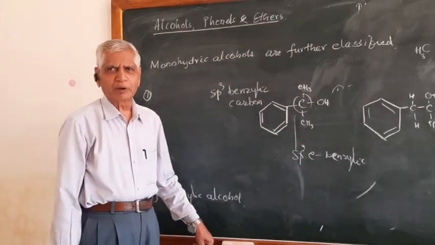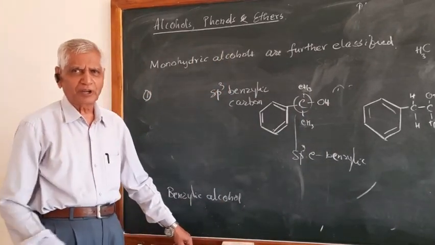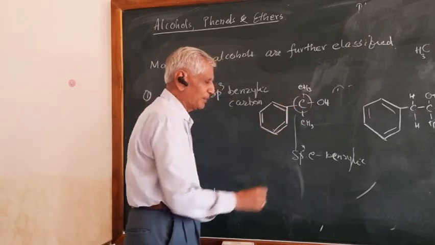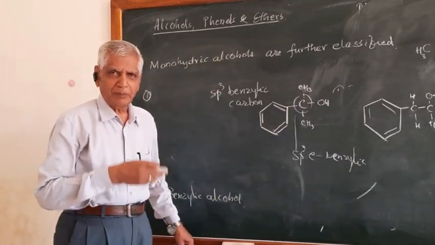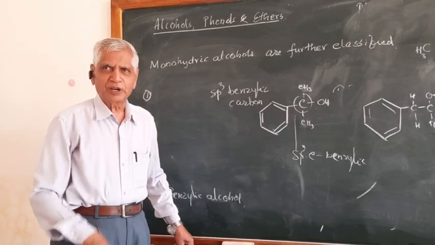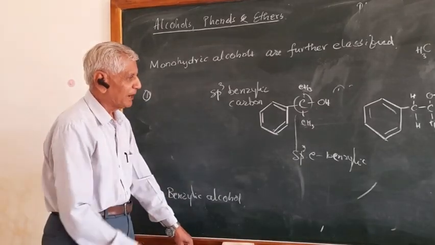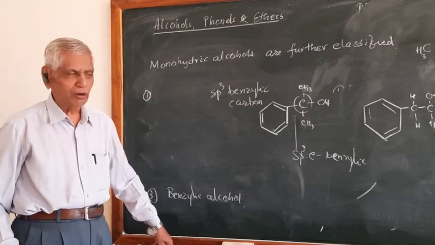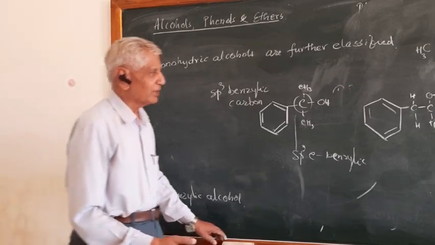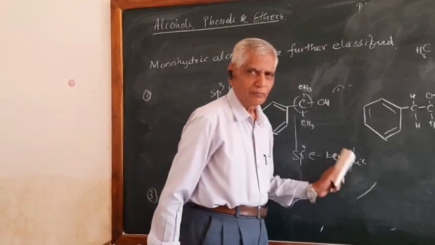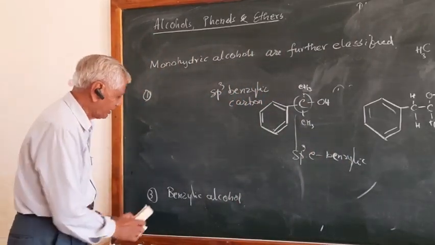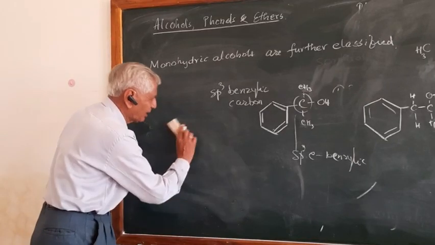This should become the example of tertiary benzylic alcohol. So, this sp3 carbon may be primary, may be secondary, may be tertiary. Therefore, they are also classified into benzylic primary alcohol, benzylic secondary alcohol, benzylic tertiary alcohol. Just like alkyl alcohol. Follow? Not follow? Very good. That is called benzylic alcohol.